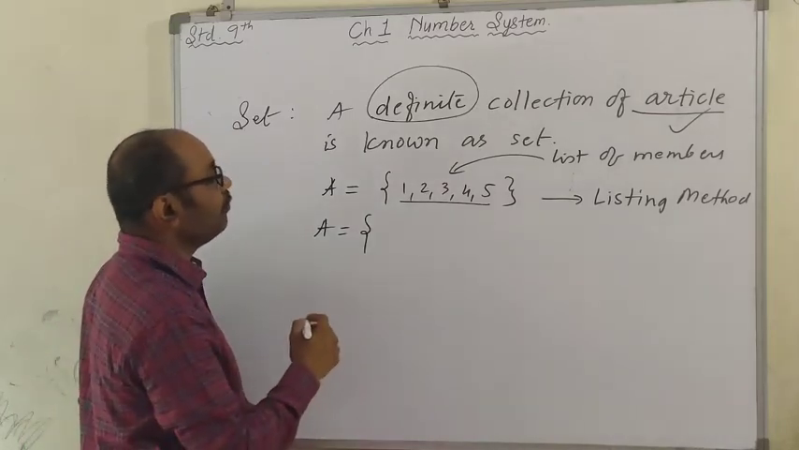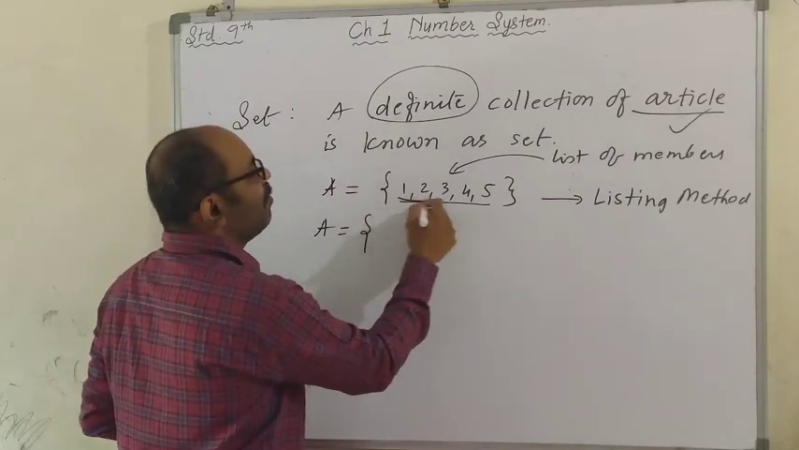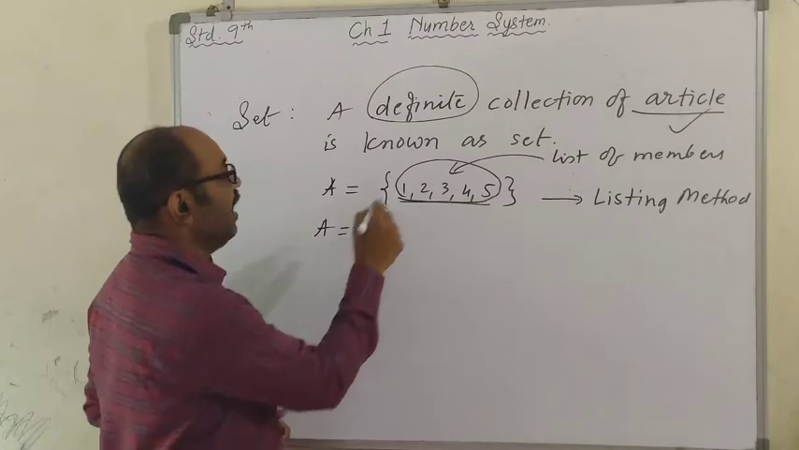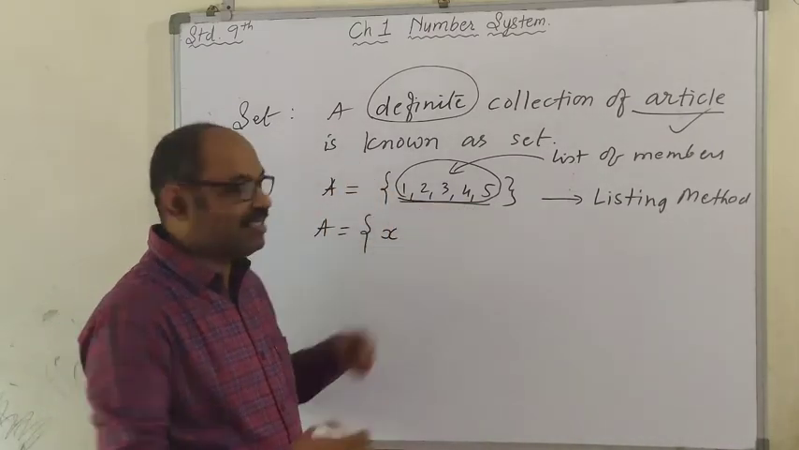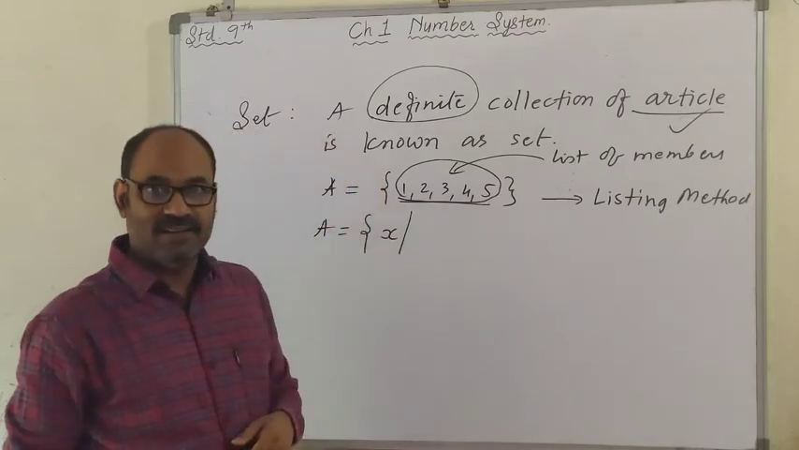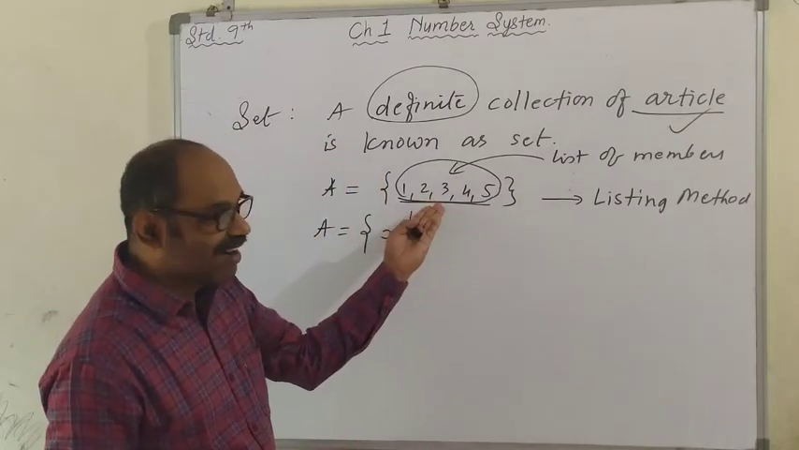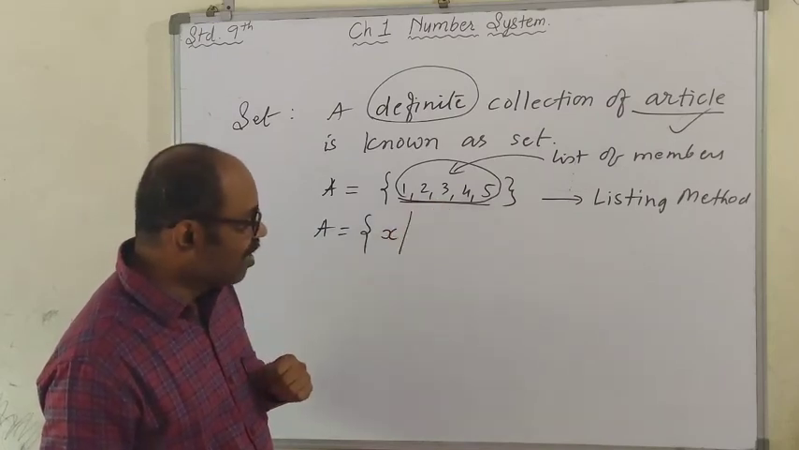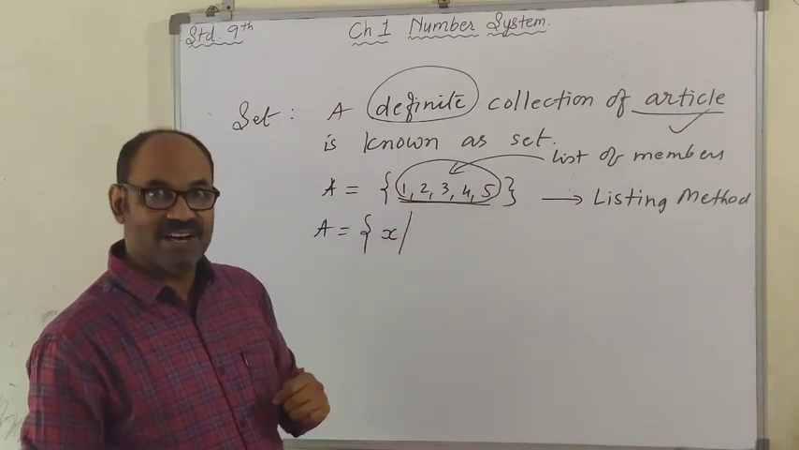Excuse me. There are 5 members here. But for all these 5 members, I am going to describe the property. I'll say the member is X, where now I am going to write the property of X. Tell me what is X here? They are natural numbers. Which natural numbers? Less than 6. Or you can say first 5 natural numbers.